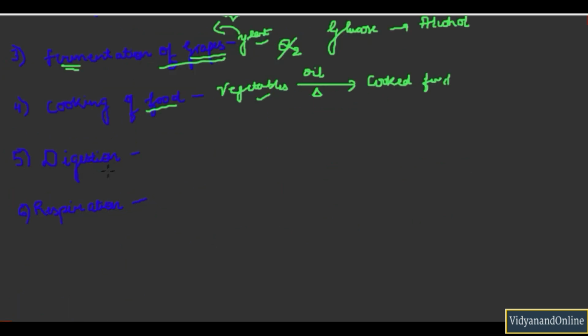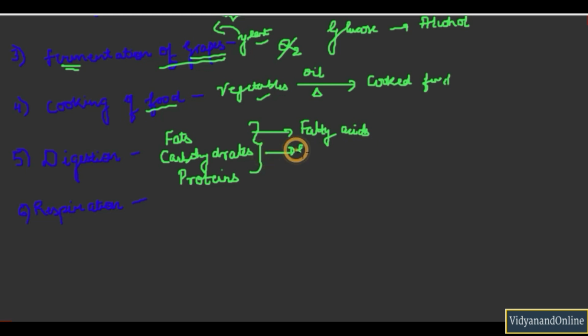Now next is digestion of food. So the food which you intake consists of fats, carbohydrates and proteins. These are macromolecules which cannot be easily absorbed by our body. So we have enzymes in stomach and intestine, and these enzymes break down these macromolecules into simpler substances. They convert fats into fatty acids, carbohydrates are converted into glucose, and proteins are converted into amino acids. So these simpler molecules can be easily absorbed by our body, and that is why we say the digestion of a food in our body is a chemical change.